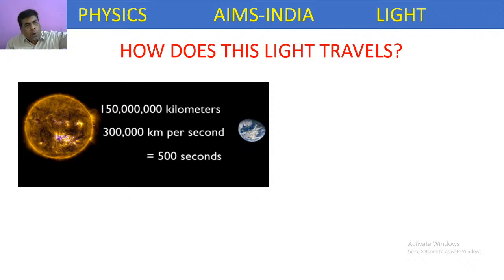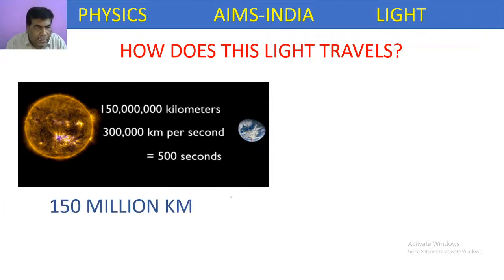From the sun, whatever light is coming to the earth, because of that we are able to see so many kinds of objects around us. So the light has traveled from the sun to earth. It traveled so much distance. We know that the distance between the sun and earth is almost 150 million kilometers.